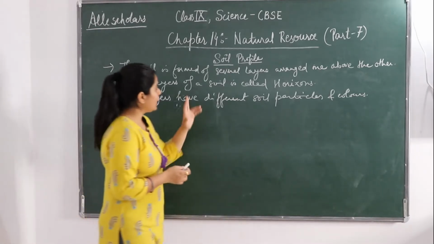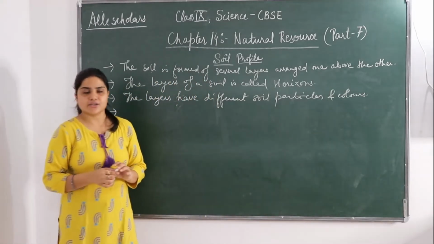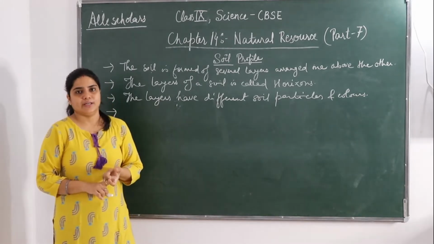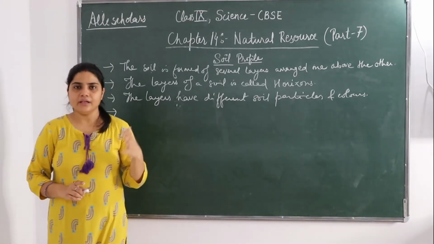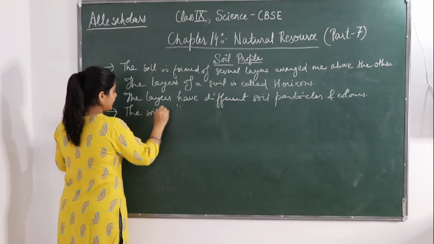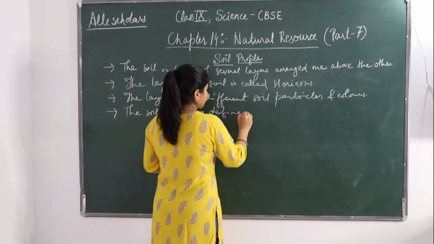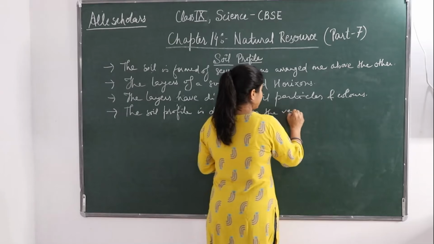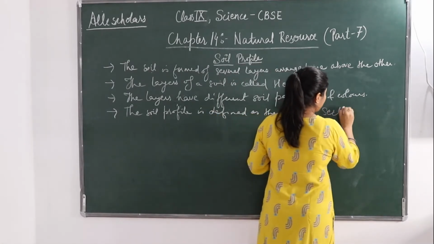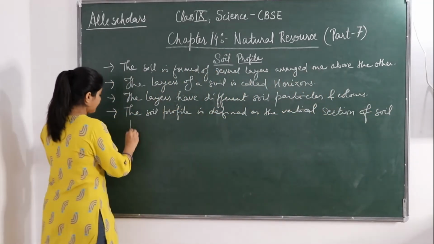So if we talk about this soil profile, it is defined as the vertical section of the soil that represents the sequence of the layers of the soil. Okay, not the lateral but a vertical section.